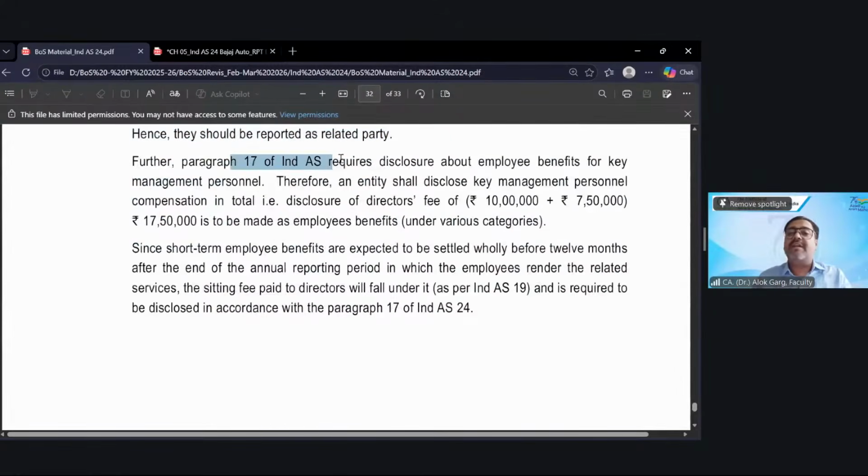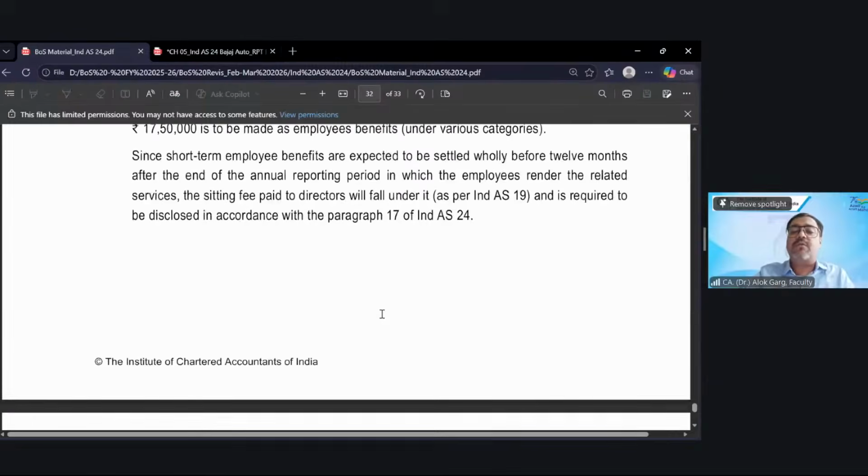Further, paragraph 17 of Ind AS 24 requires disclosure about employee benefits for KMP. Therefore, an entity shall disclose KMP compensation in total, 10 lakh plus 7.5 lakh, as employee benefits. Since short-term employee benefits are expected to be settled wholly before 12 months after the end of the annual reporting period in which the employees render the related services, sitting fee paid to directors will fall under short-term employee benefits and is required to be disclosed in accordance with paragraph 17 of Ind AS 24.